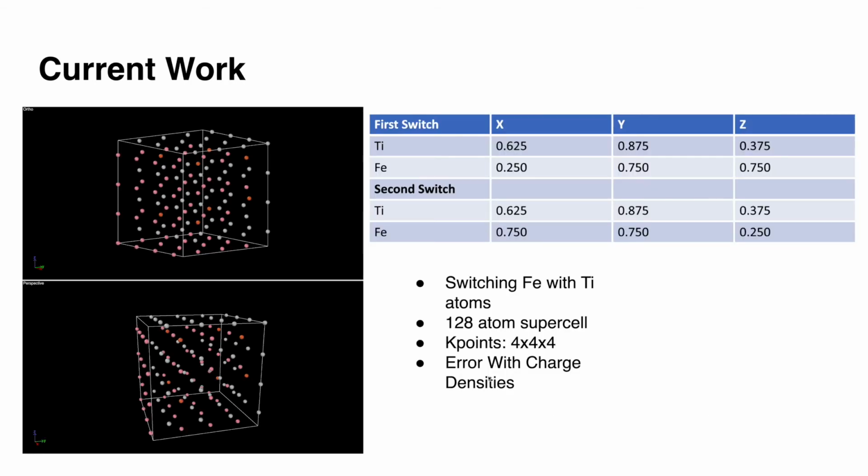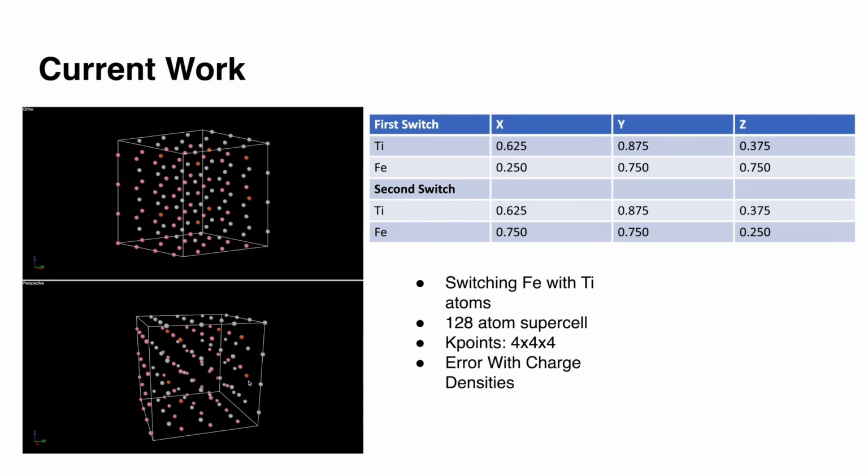What I'm currently working on is seeing if we can switch some iron atoms out with titanium and see if we can further increase the stability of the structure. So I took a look at the forces using a modeling application. With the first switch, the problem was that the titanium and the iron atoms were too far apart to look at anything. With the second switch, I switched out these two atoms right here, the little gray one and this little orange one. They were a lot closer to each other so we could see what's going on.